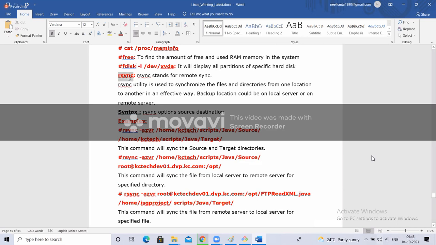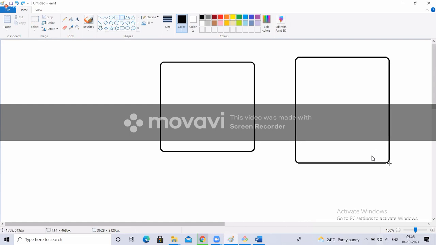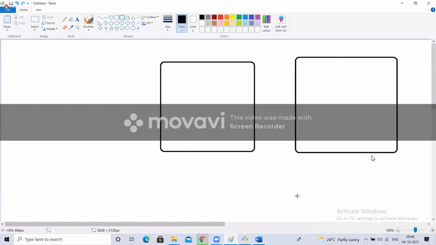Next, rsync, remote sync. Rsync means remote sync. What is this? We'll discuss. First, let me explain one thing. I have one Linux machine, and I have one more Linux machine, so 2 machines. We can do this on one machine also, but let's discuss 2 machines. Now, I have a folder here, and some files inside that.